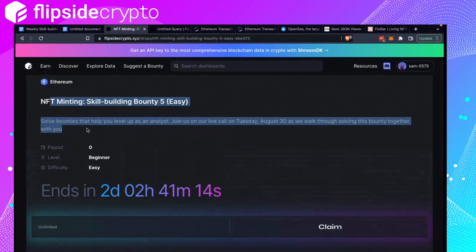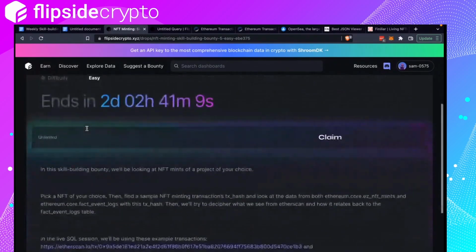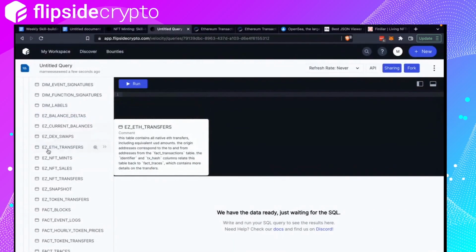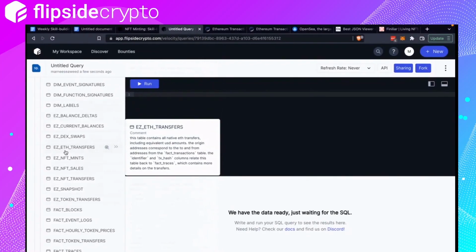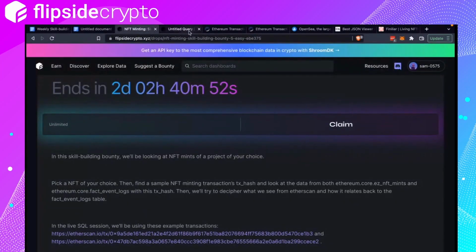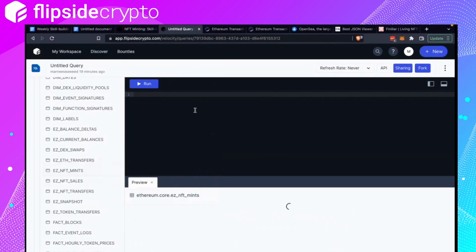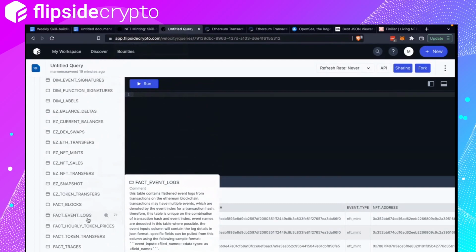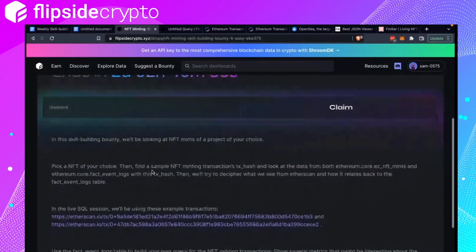All right, so the first question we have is on NFT minting. The reason why I want to do this is because we always have these easy tables, right? But how do you decipher these easy tables? How do you verify those easy tables? The point of this bounty is to say, okay, we can query the minting of an NFT from this easy table, but we can also use the event logs, which would have all of the transactions, and we can use the event logs instead to look at the mints. So we're going to do just that today, right?